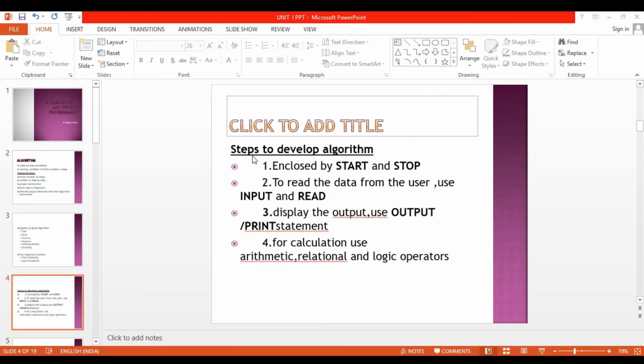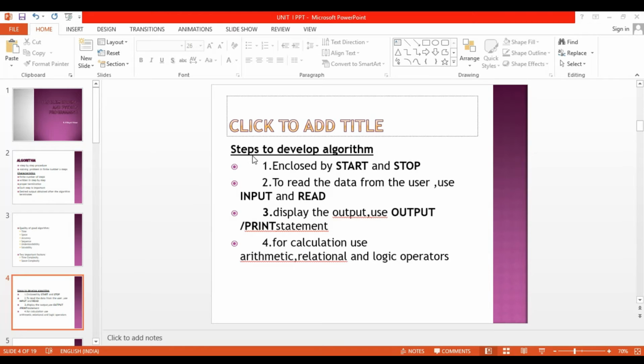Then fourth one, for calculation, we are using some operators. That is, we can use arithmetic, logical or relational operators. Arithmetic operators means addition, subtraction, multiplication, division. Relational operators means greater than or equal to, less than or equal to, etc. Then logical operators means and, or, not.